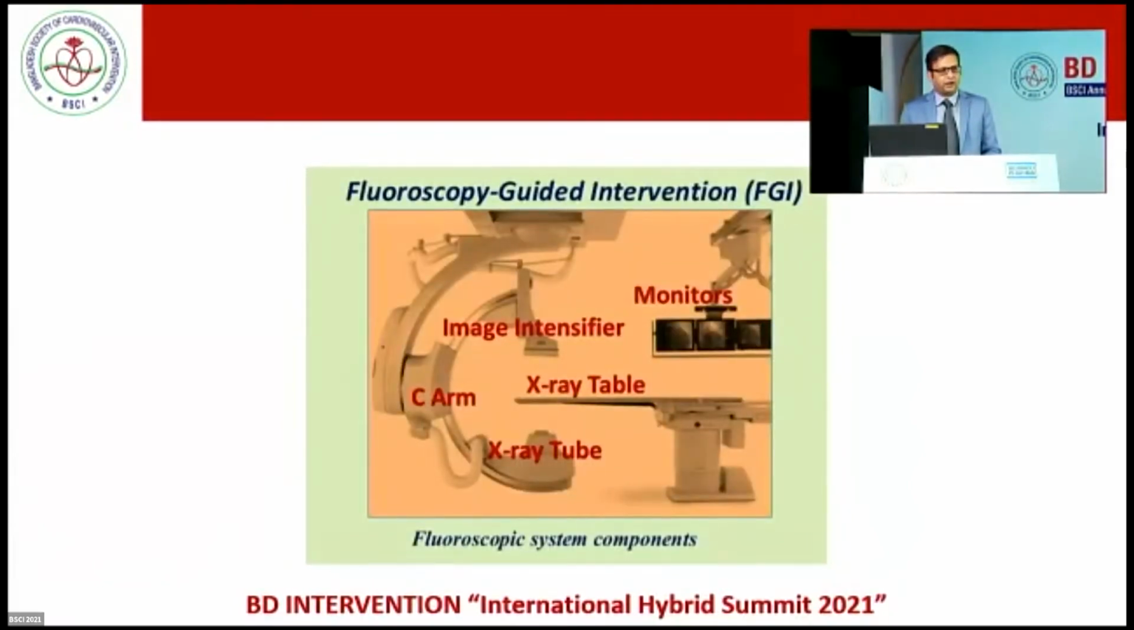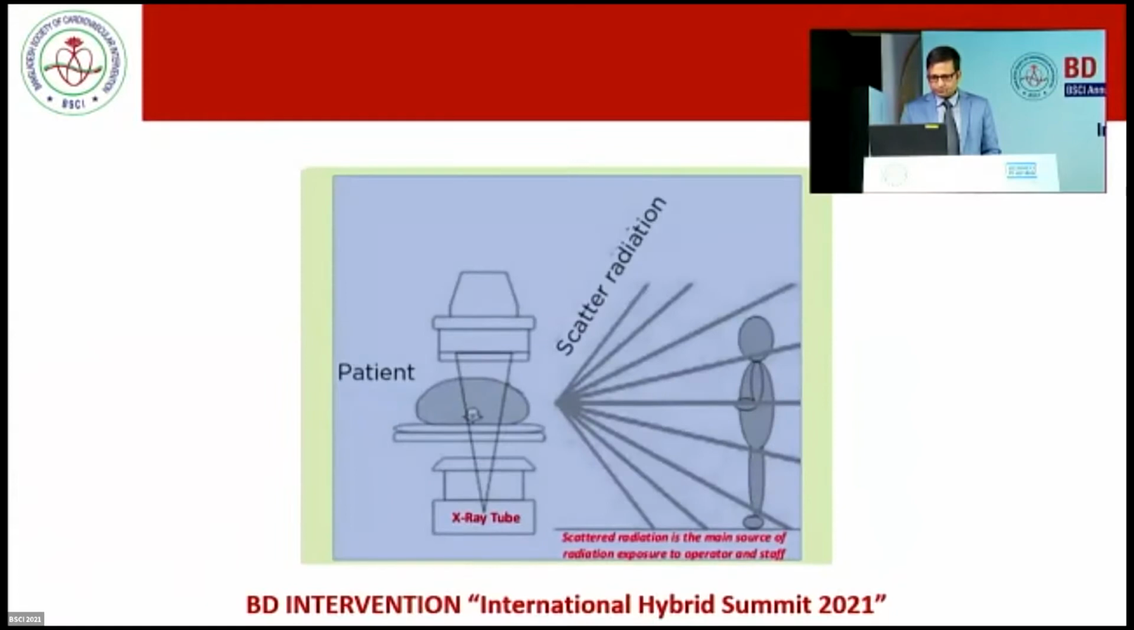This is a fluoro-guided intervention cath lab, and here we see that the X-ray tube lies below the X-ray table, and the image intensifier lies above the table. And it is the scattered radiation that causes the radiation dose to the patients and the staff.